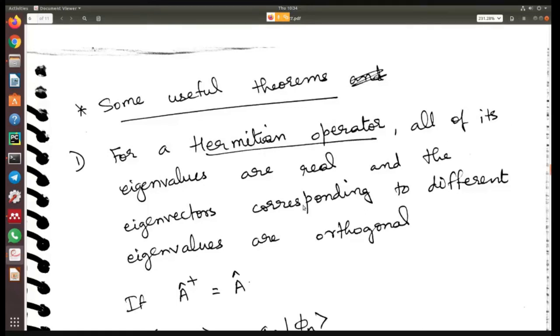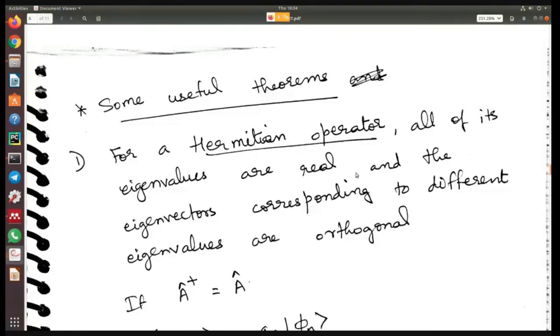All of its eigenvalues are real. So if you do the eigenvalue eigenvector problem using this operator A, you have to do A psi, which will give you small a times psi. So this small a is what they are saying is the eigenvalue.